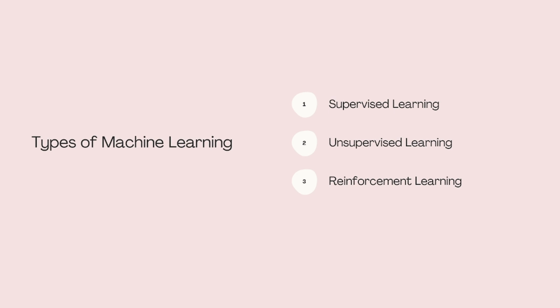Reinforcement learning. This is like training a dog. The machine learns by trial and error, getting rewards for good actions and penalties for bad ones. Example, a robot learning to walk or a self-driving car learning to stay in lane.